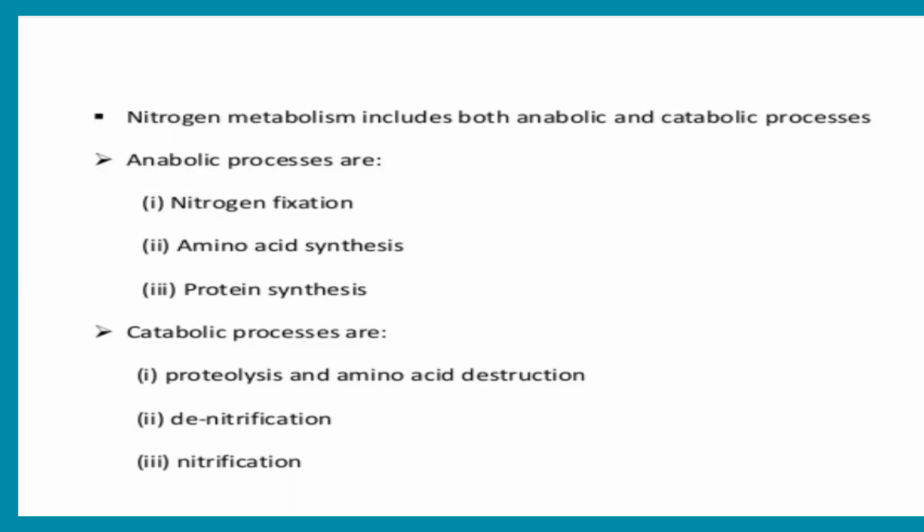Okay, we will discuss almost all of this in this topic. The main broad things are the anabolic and catabolic processes. Anabolic: nitrogen fixation, which is completed in 5 steps. Amino acid synthesis, like valine and tryptophan, these are all included in protein synthesis. All of this we will discuss in this area. So please keep going on. That is the catabolic process: proteolysis, amino acid destruction, denitrification, nitrification.